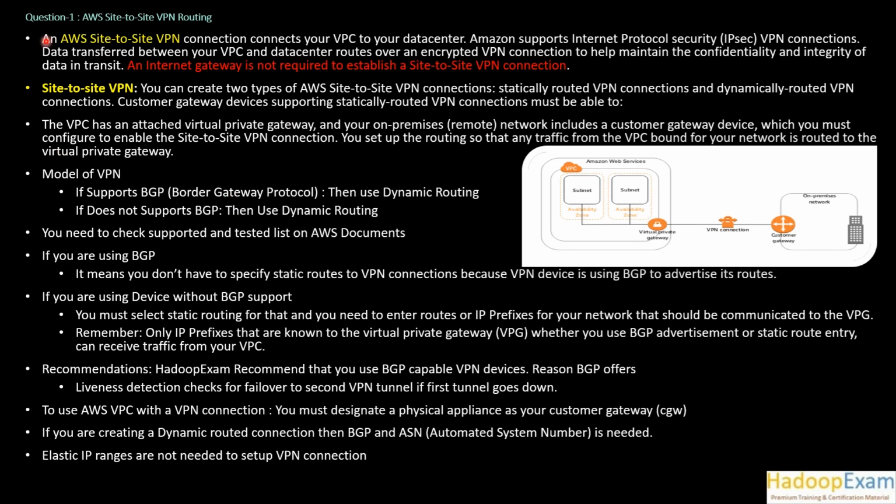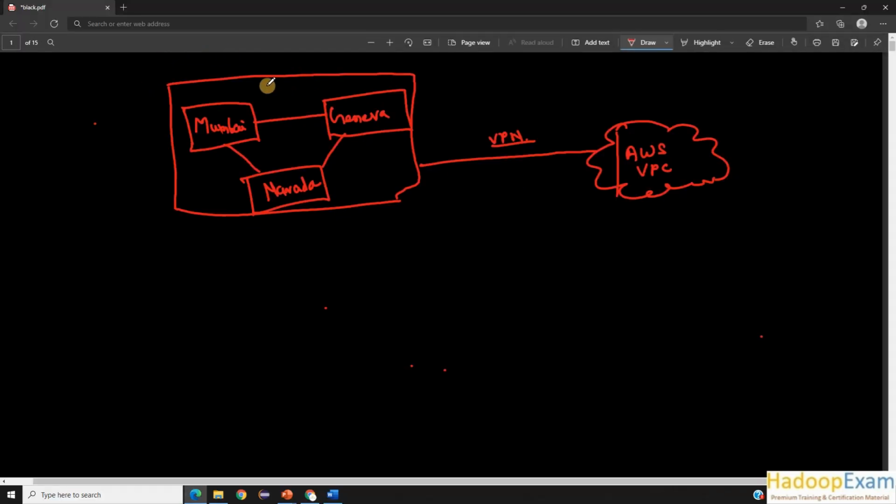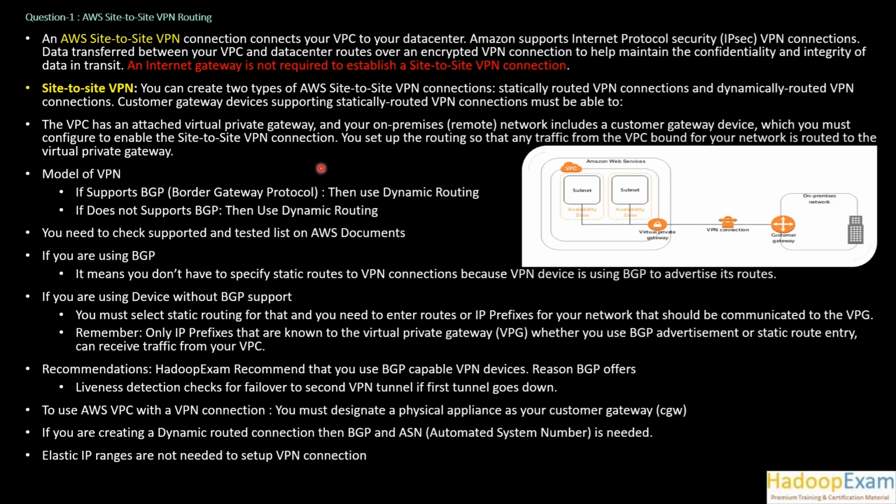So this question is about the AWS site-to-site VPN connection. This comes from this section, because with site-to-site we are saying this is one site, the client site, the customer site, and this is the AWS VPC site. So this is a site-to-site connection between the customer and the VPC. Amazon supports Internet Protocol Security, IPsec VPN connection.